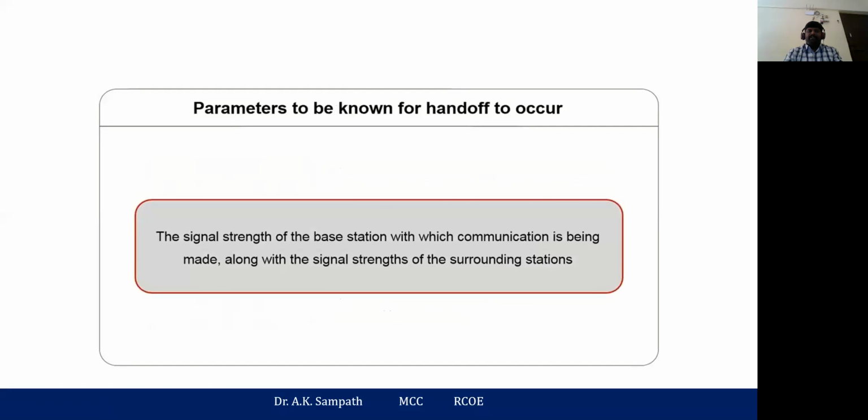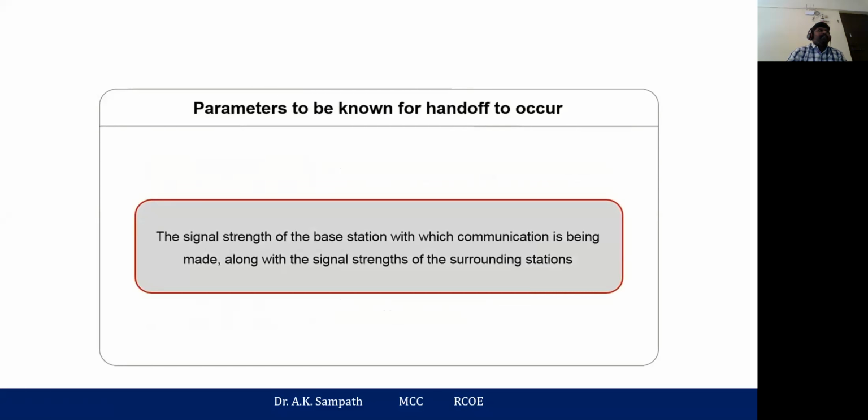Next, we will discuss the different parameters which any telecommunication service considers to initiate the handoff. It depends on the signal strength of the base station with which communication is being made, along with the signal strength of the surrounding stations.